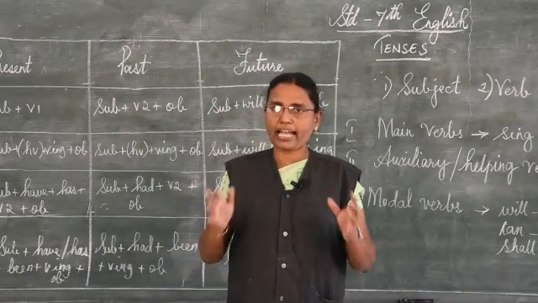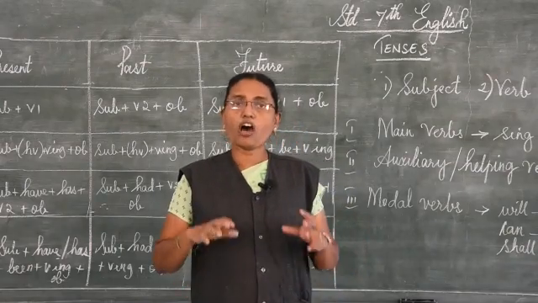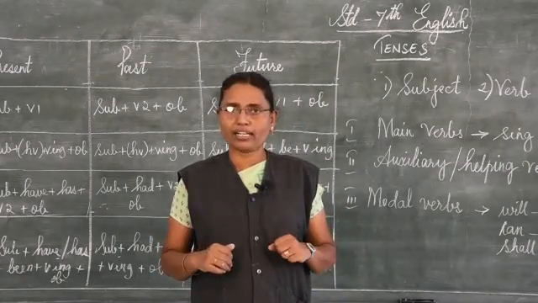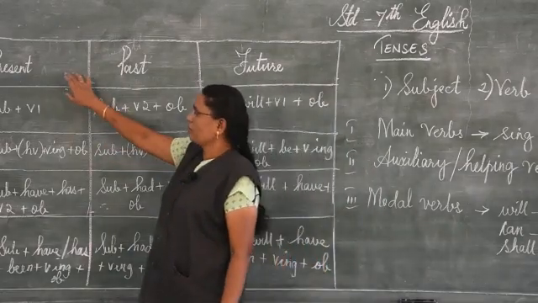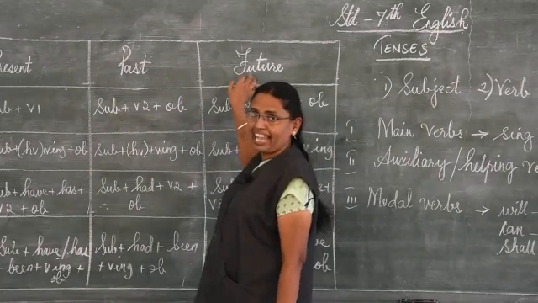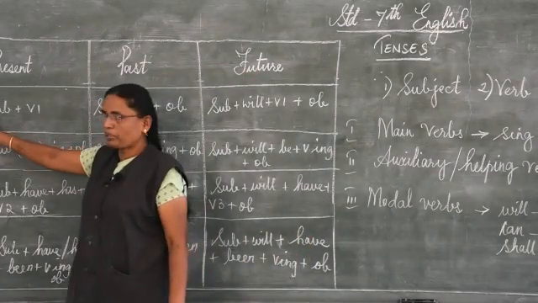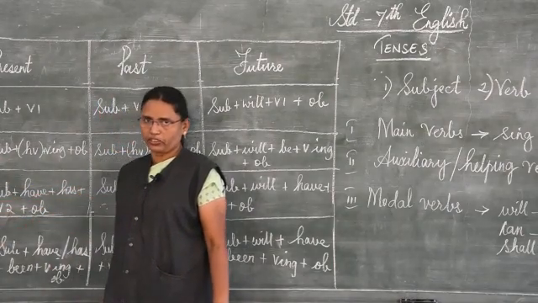The time and aspects combine together to make all 12 tenses. So here the time: present, past, future. The aspects: simple, continuous, perfect, perfect continuous.